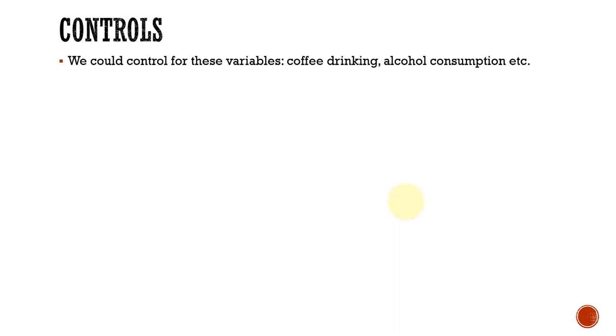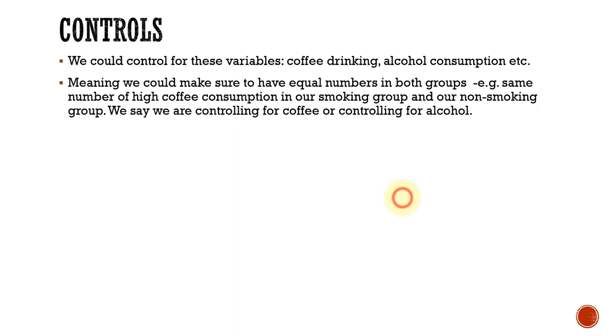So we could try to control for these variables, coffee drinking, alcohol consumption, and so on, meaning we could make sure to have equal numbers in both groups. That is, for example, we could have the same number of high coffee consumption in our smoking group and our non-smoking group. We say we are controlling for coffee, or we could do the same thing for alcohol and say we're controlling for alcohol. So what would that do?